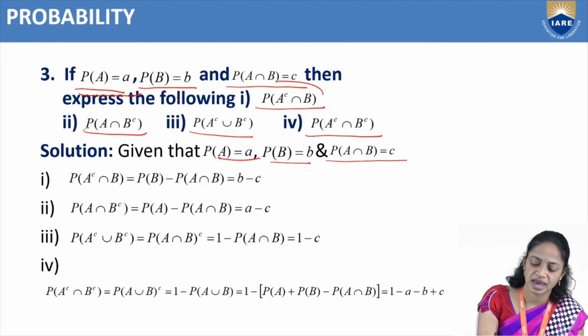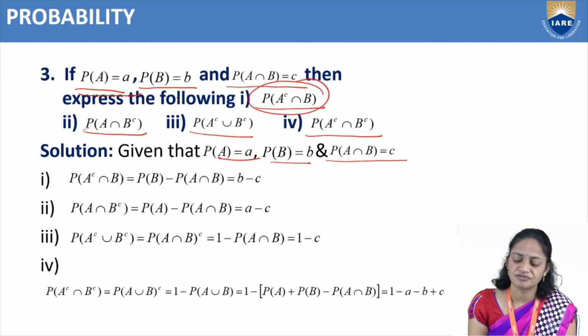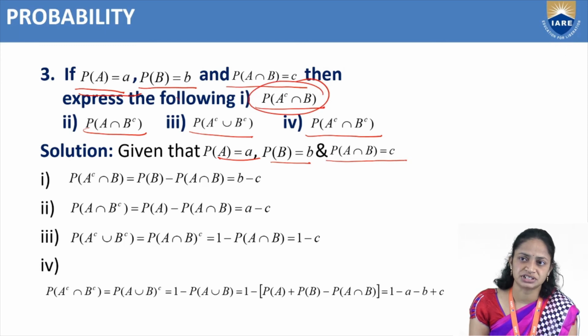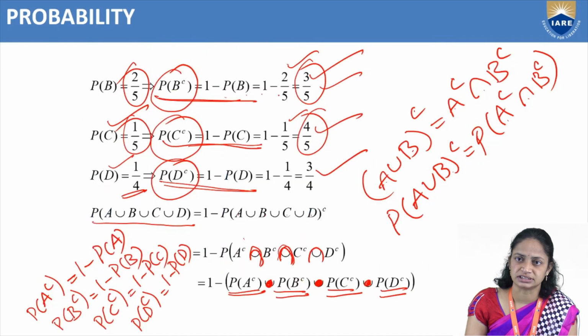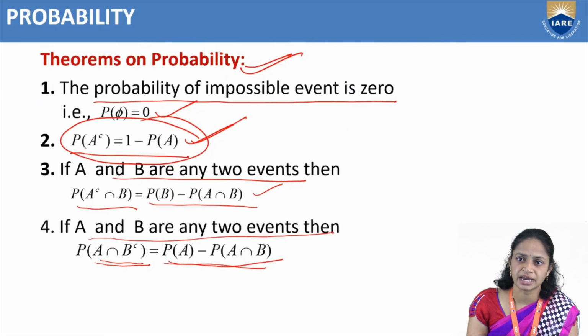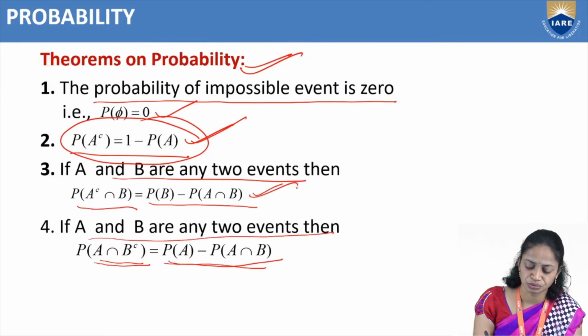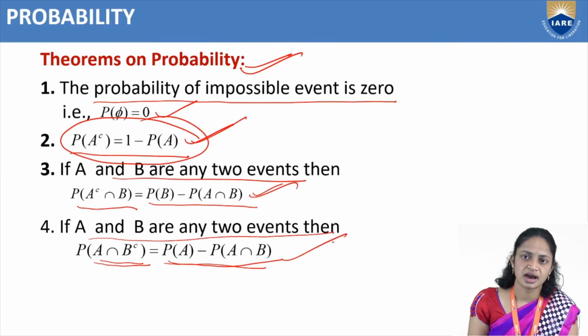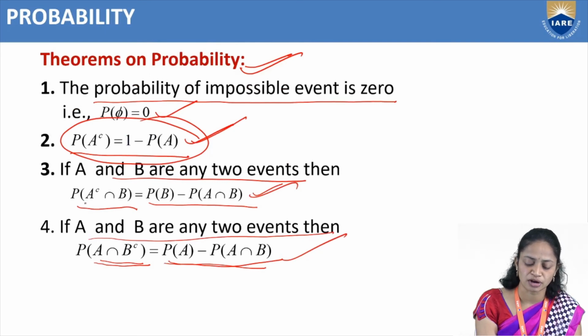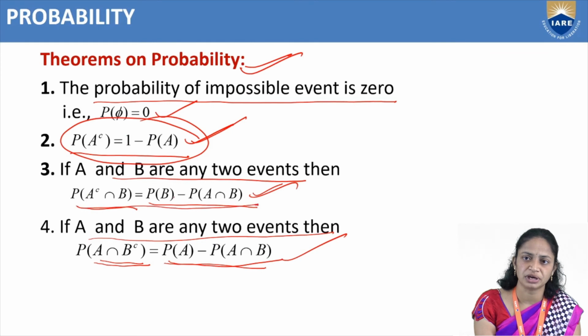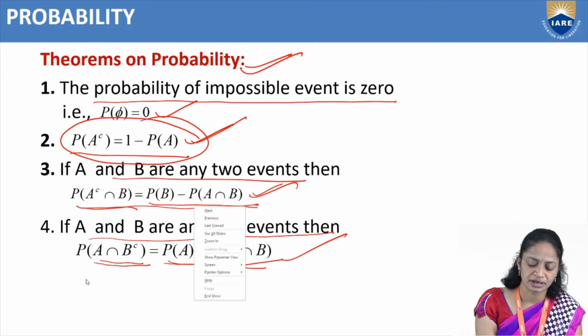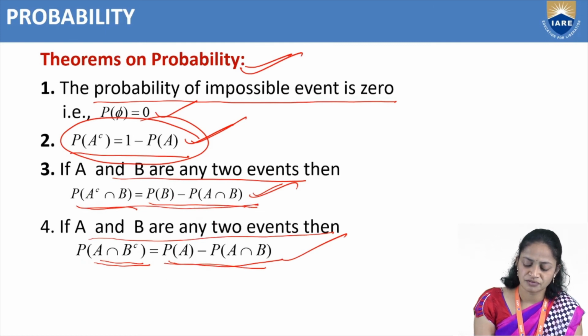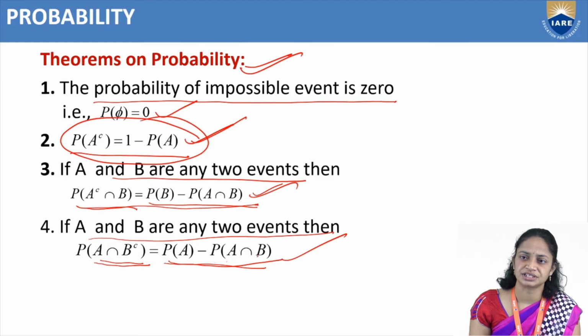So first of all, we have to find probability of A complement intersection B. For this, already we have discussed. So we have some theorems, right? From those two theorems, we can find the answers. So probability of A complement intersection B equal to P of B minus P of A intersection B. Like that, probability of A intersection B complement equal to P of A minus P of A intersection B.